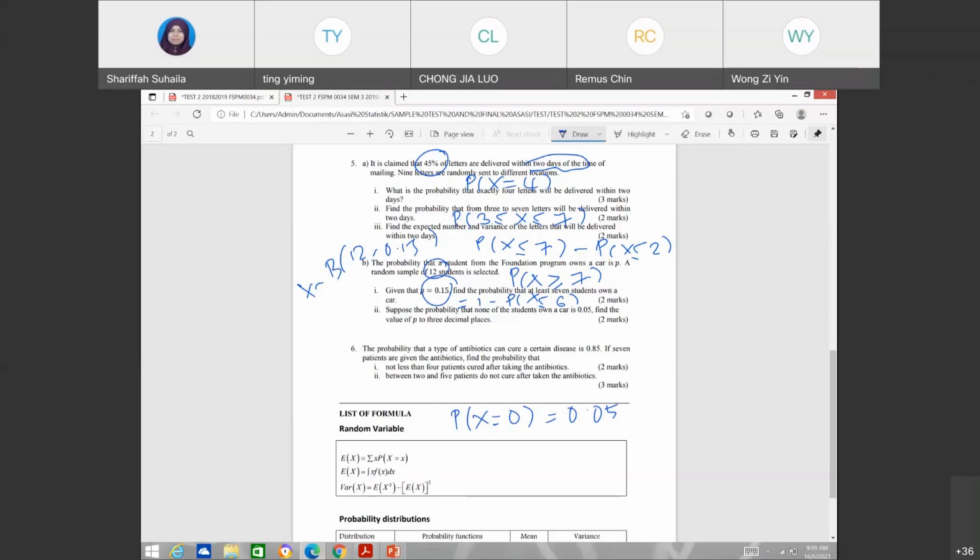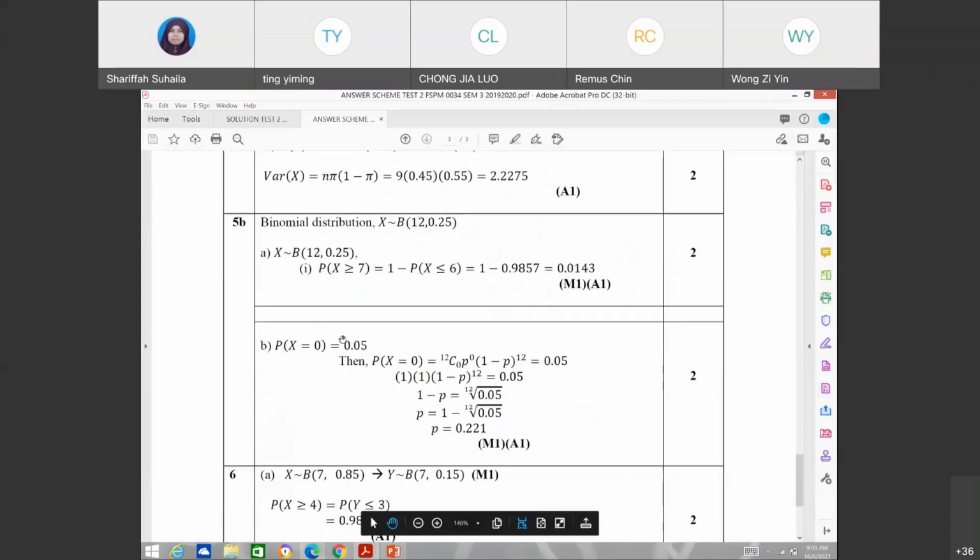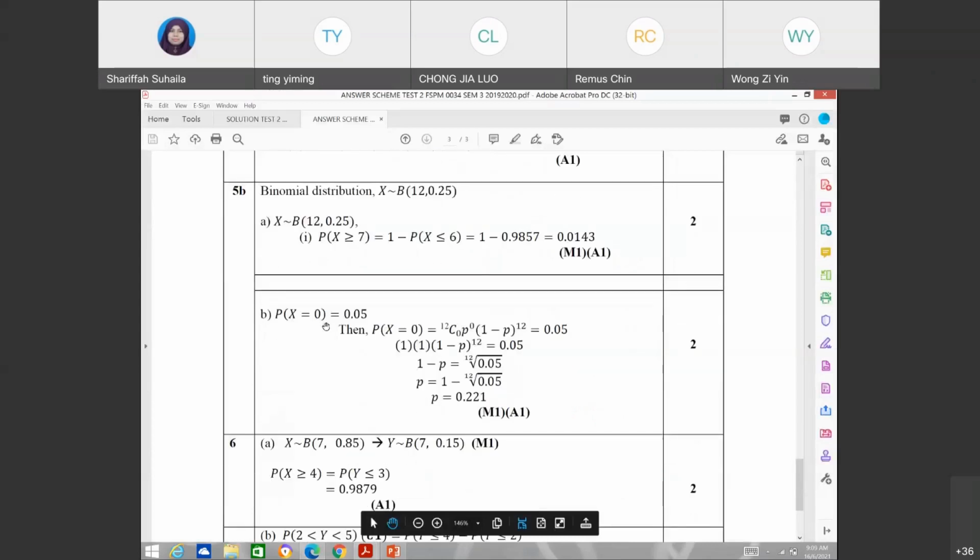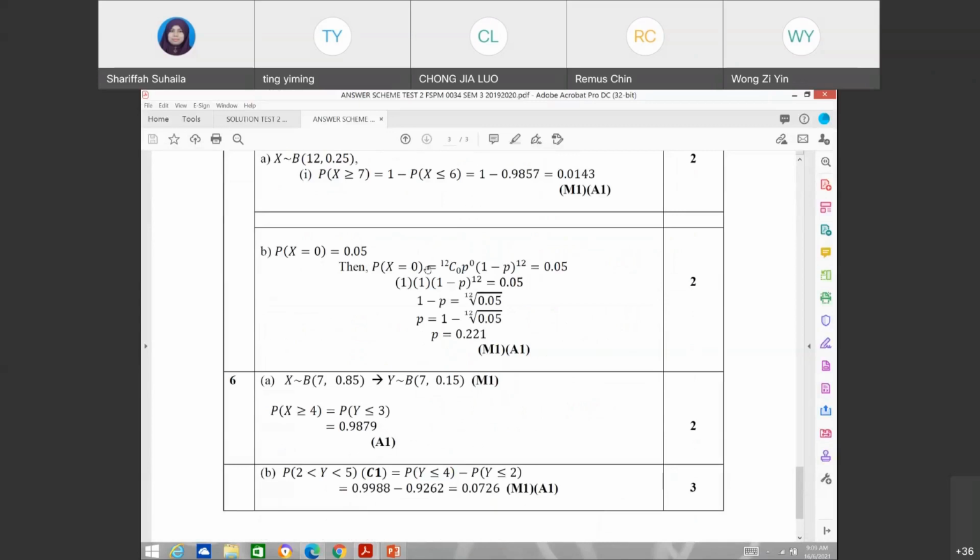That means you need to use your PMF. Okay, guna balik PMF dia. So probability X equals 0 is 0.05. So 12 choose 0, P to the 0, (1 minus P) to the 12 equals 0.05. So selesaikanlah, P itu berapa. Find from your calculator lah this value ni. So in this case, P is equal to 0.221.